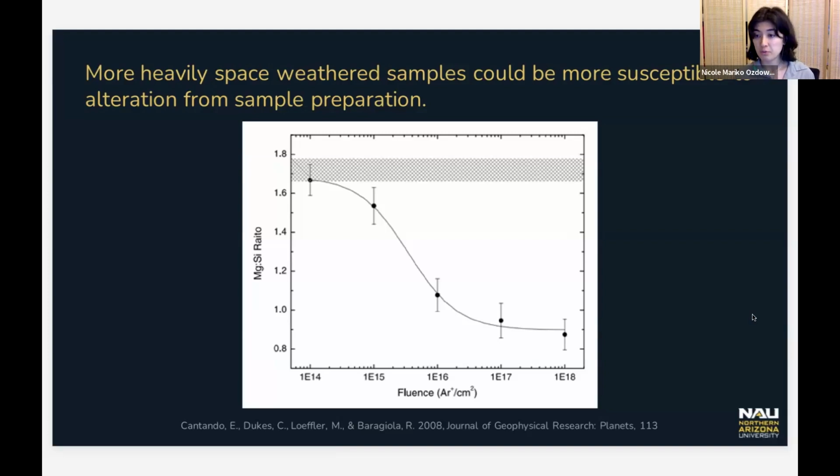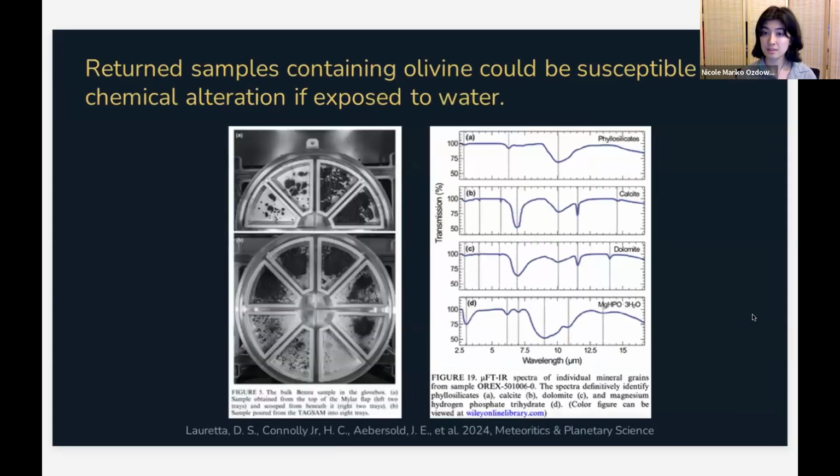And you can see that with higher fluence of around the order of 10 to the 18 argon ions per centimeter squared, there is a notable decrease in that Mg/Si ratio. So as the sample is further irradiated, it is more susceptible to magnesium depletion after soaking. Next slide, please.